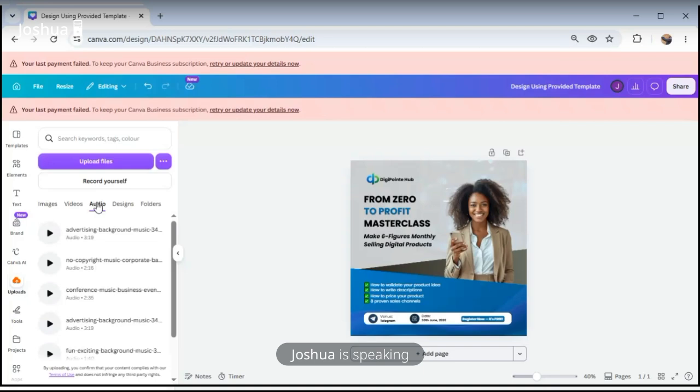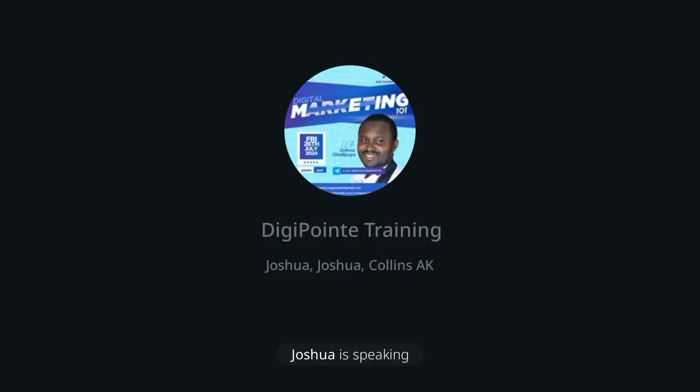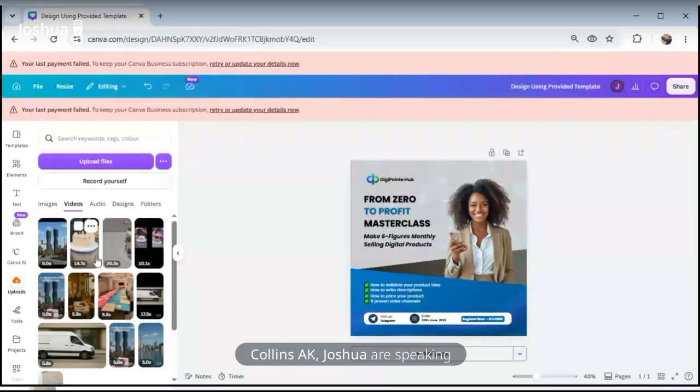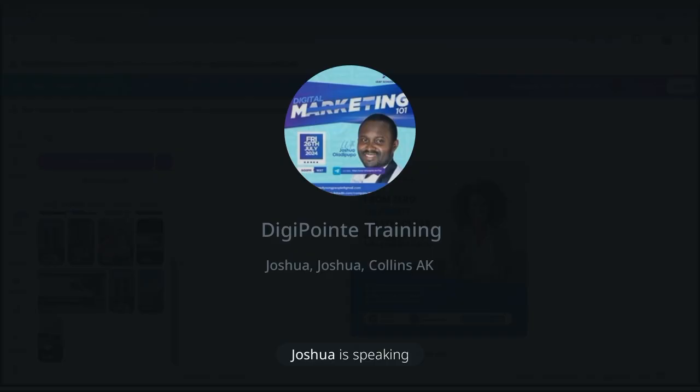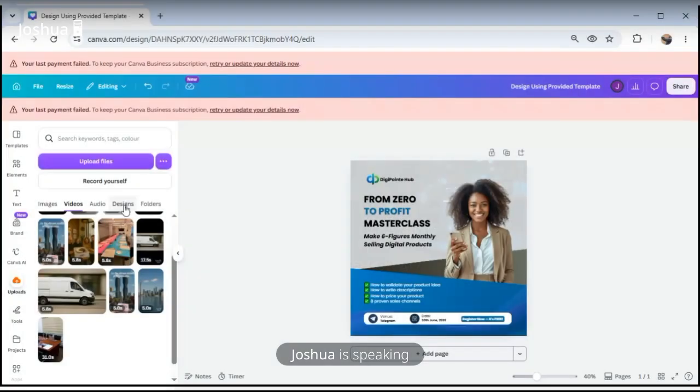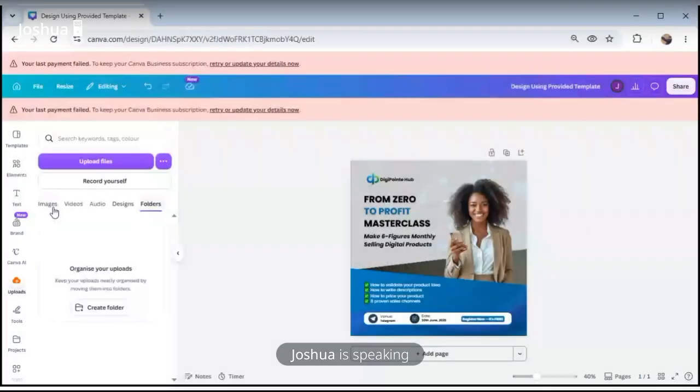Audio helps you put music in the background, just like you do on CapCut. Take this video now. It was created with ChatGPT, this moving vehicle. This was a picture that was turned into a video using Canva AI. So a lot of things are possible. You can import designs, you can import folders, so many things that you can upload.